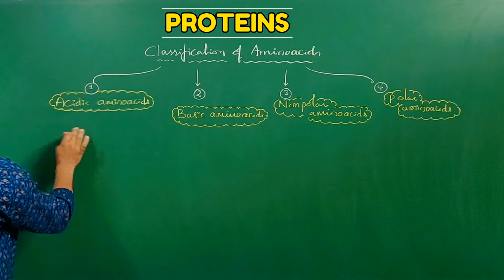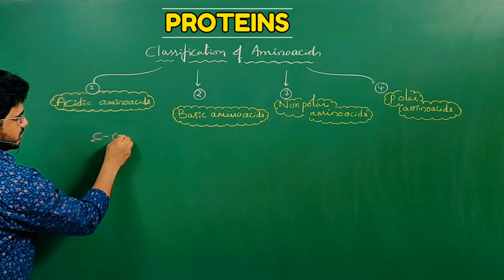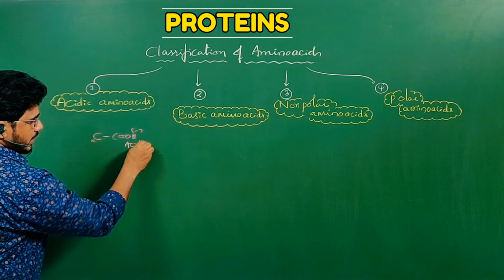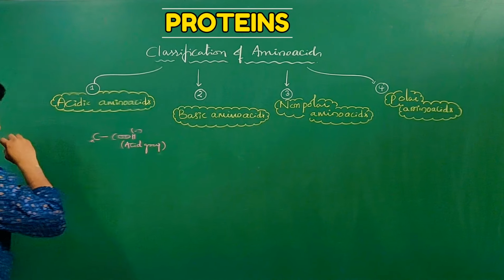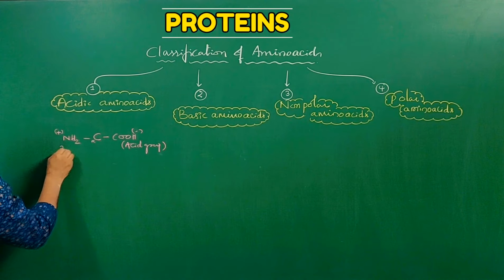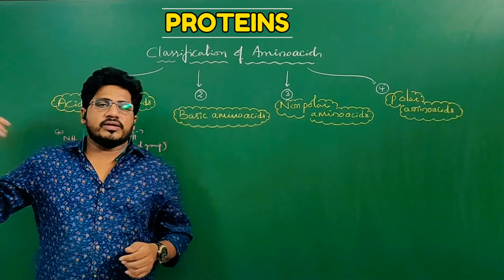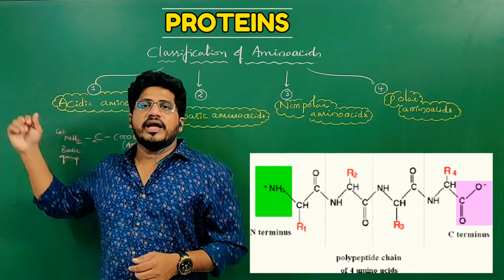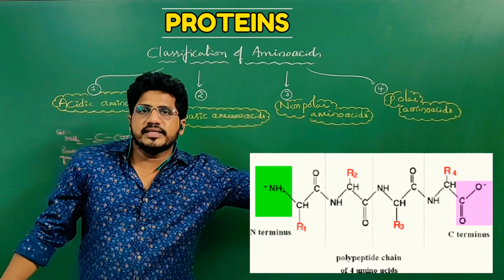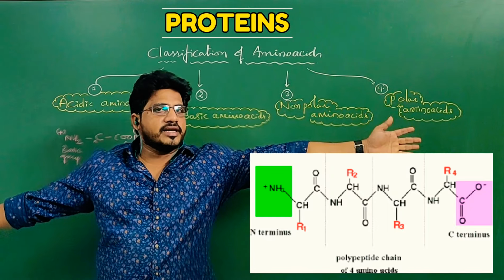Acidic amino acids. What are acidic amino acids? Let us see the structure. The alpha carbon generally has a carboxylic group which is negatively charged. It is also called the acid group, right? Whereas this is the amine group, which is positively charged. You can call this the basic group. So in amino acids, one side is an amine group, that is NH2, the N terminal. On the other side is the carboxylic group that starts with C, so that it is the C terminal. So in the polypeptide chain also, one side is the N terminal and the opposite side is the C terminal.